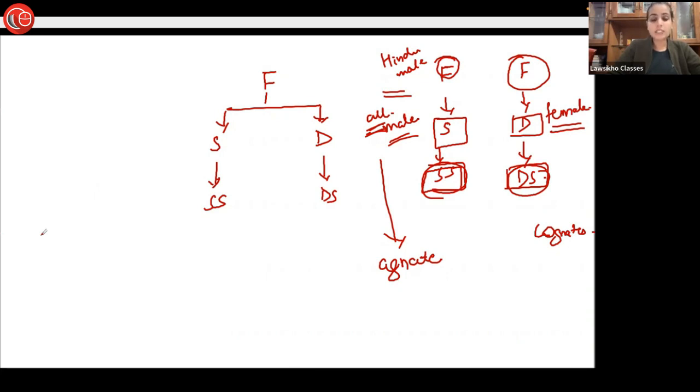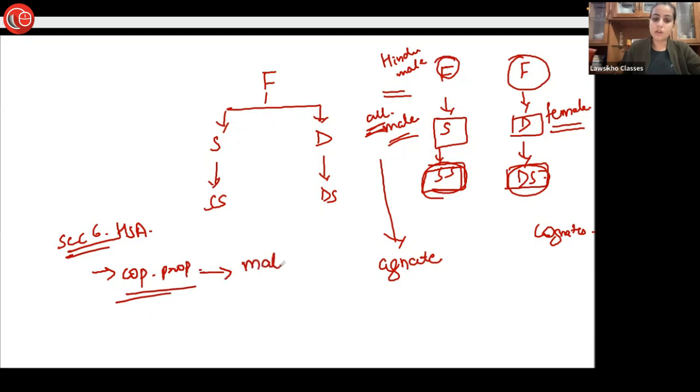After that, we will discuss a few of the provisions of section 6 of the Hindu Succession Act, which are applicable in relation to co-partnership property. And we will read it in such a manner that we will be only talking about male co-partners.